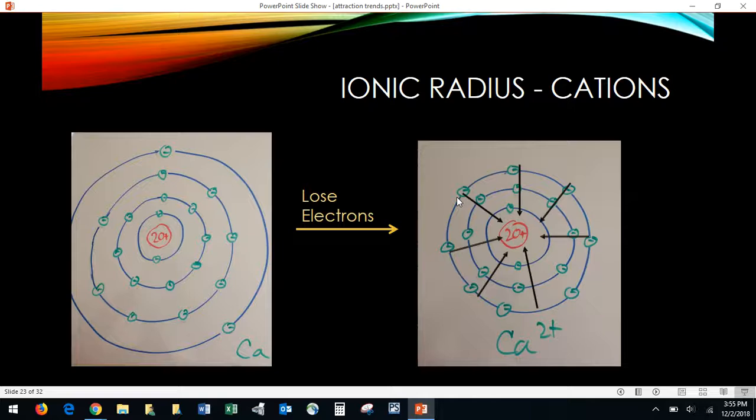Also, people in class noticed this now has only 3 energy levels, and before it had 4 energy levels. So that's yet another reason why it's going to get smaller. So positive cations, positive ions tend to get smaller because they're losing electrons. They're bringing the remaining electrons in a little bit closer, and they're often losing an energy level, which also makes them a little thinner in the grand scheme of things.